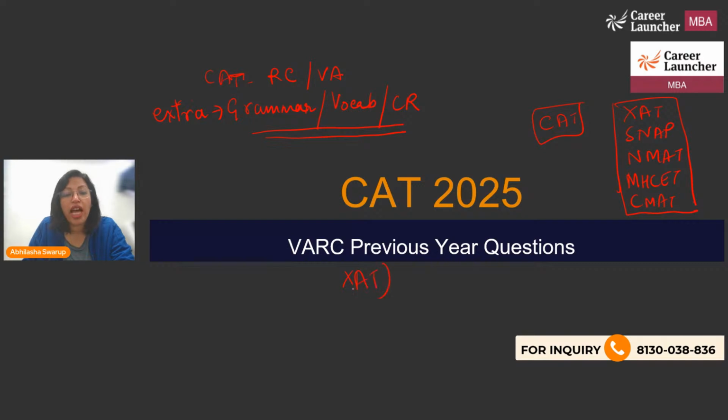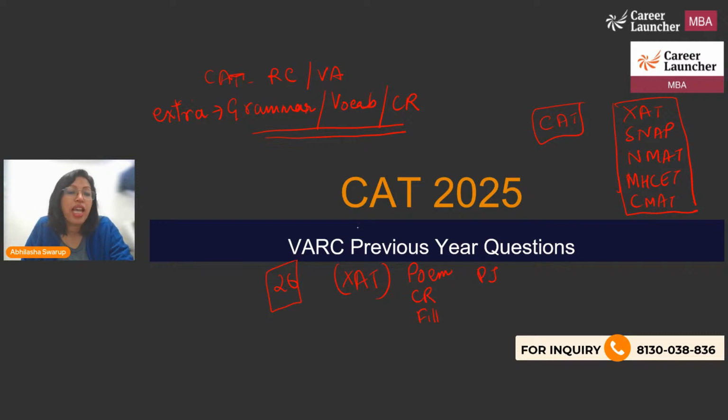XAT, of course, is a very peculiar exam because it gives you around 4 RCs of 3 questions each, and then it gives you a poem RC also. And then it gives you questions on CR, fillers, and parajumbles. So there are a lot of different types of questions. There are 26 questions to be done, and a number of question types that you find there. So XAT preparation is equally important.